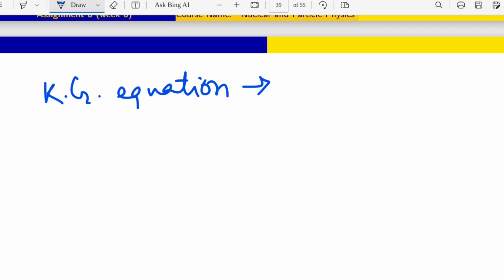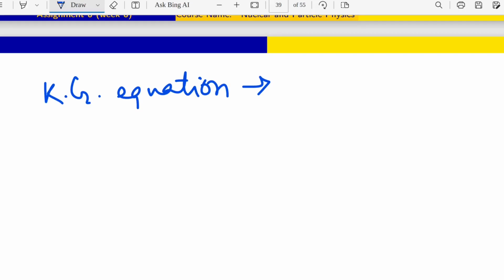Now we are going to reproduce the KG equation. KG equation means the Klein-Gordon equation, right? So what is the Klein-Gordon equation? I think sir has already told about the explicit expressions of KG equations. So I am not going to do the detailed calculation of that one, but obviously it is a very simple calculation. I am just going to tell one thing, that the KG equation is very similar to the Schrodinger equation.